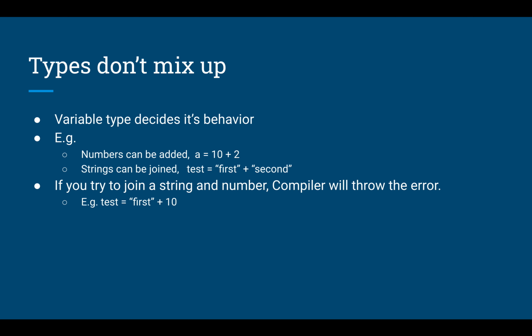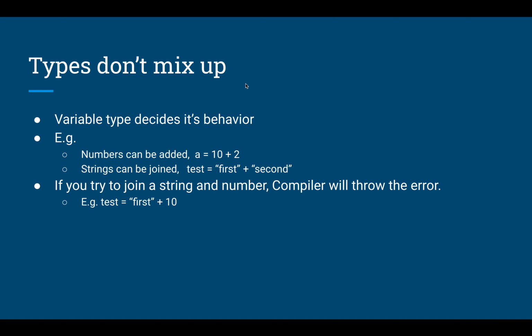As we already know, Golang is a statically typed language, and hence every variable that you have declared in Golang has a type attached to it, and the behavior of that variable is decided based on the type that is attached with that particular variable.